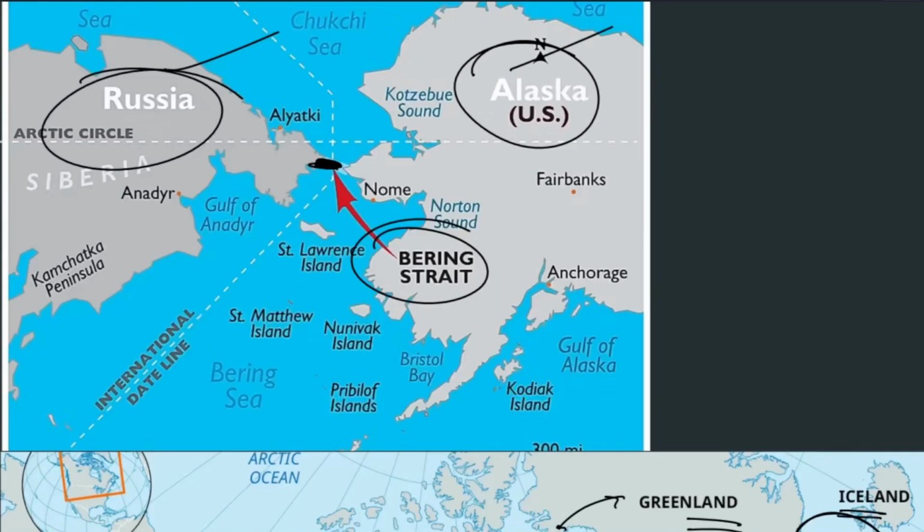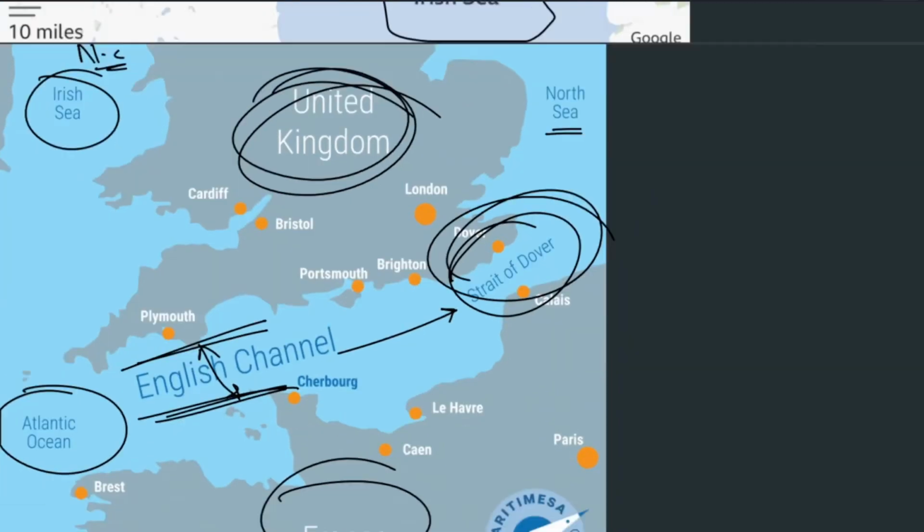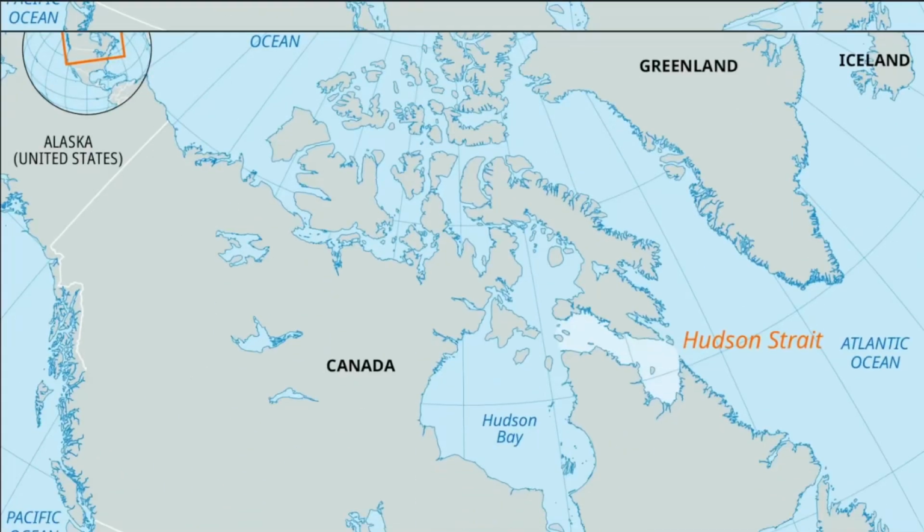The Dover Strait is related to the United Kingdom here. Okay, Strait of Dover here. Please just remember D and D together, Dover and English Channel. A, B, C, D, E. All right, next let's talk about Hudson Bay and Hudson Strait. So this is the Hudson Strait, very simple. We don't have to remember a lot. Just remember that Baffin Bay as well as Hudson Bay are located near Canada.